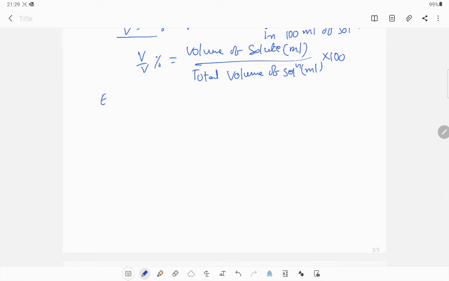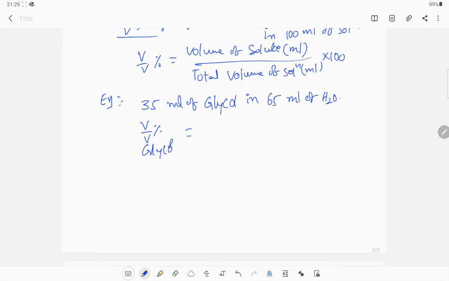Some example I am taking, a very simple example. See here, 35 ml of glycol in 65 ml of water. So volume percentage of glycol equals volume of glycol, how much? 35, divided by total volume of solution, 100, into 100. So volume percentage is 35%. This is a very simple example for volume percentage.